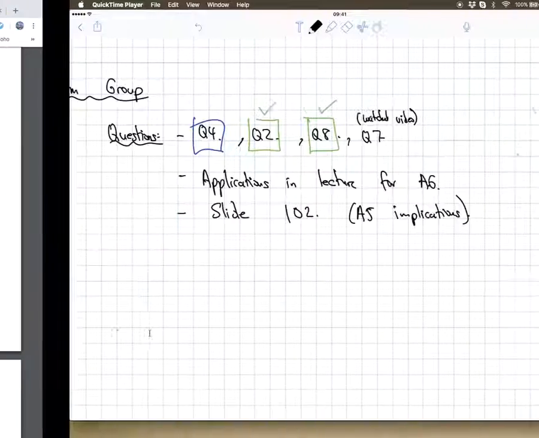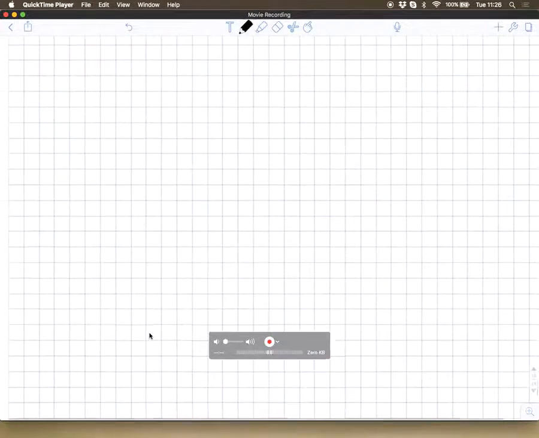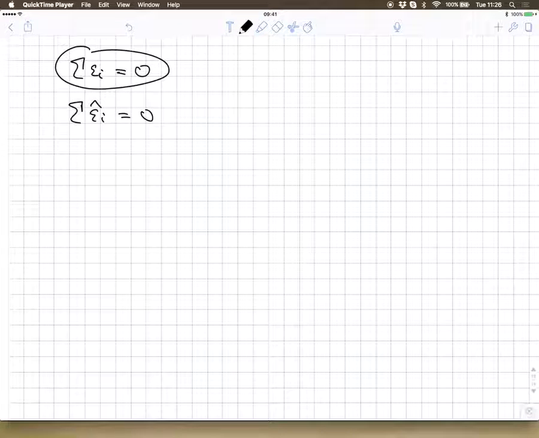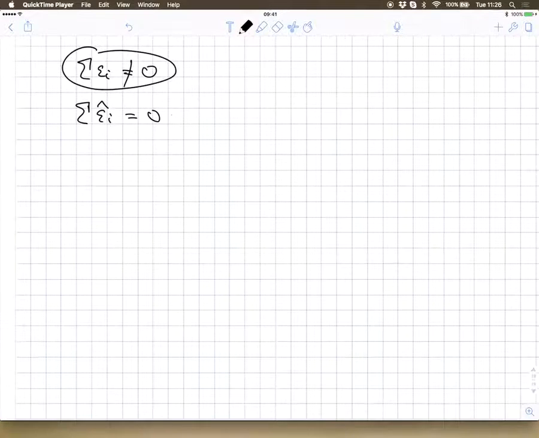It is not true that the sum of the error terms is equal to 0. But it is true by mechanical property that the sum of the residuals is equal to 0.